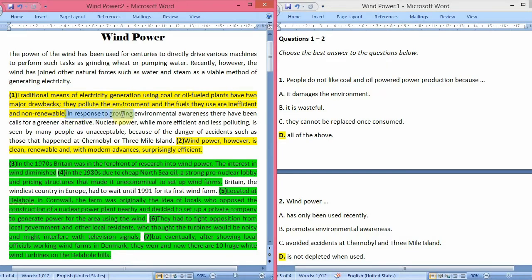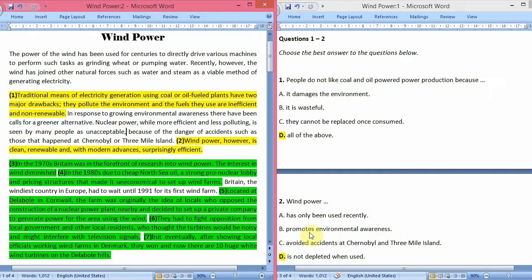So, in response to growing environmental awareness, there have been calls for greener alternatives. They are saying that as environmental awareness is growing in the whole world, there have been calls for greener alternatives, but they have not told that the green alternative is wind power that has been recently used. So it is not given whether wind power has only been recently used or not. So that's why A option was not the answer.